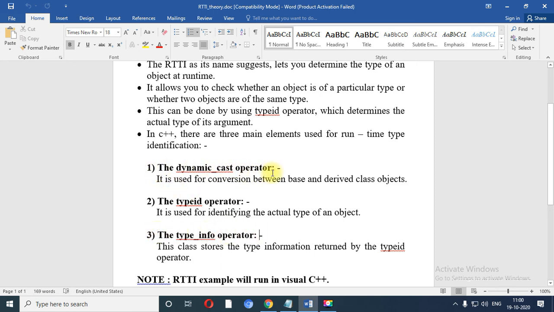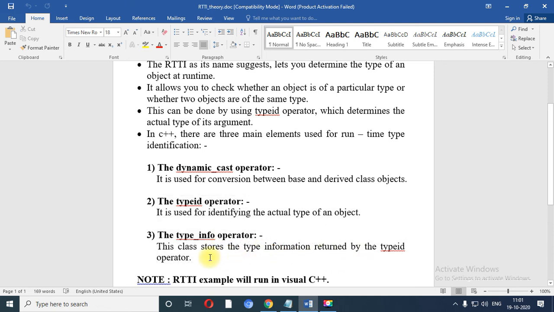Now, the dynamic cast operator is used for conversion between base class and derived class objects. The typeid operator is used to identify the actual type of an object, and the type information operator is used to store the type information returned by the typeid operator. So these both are connected with each other.